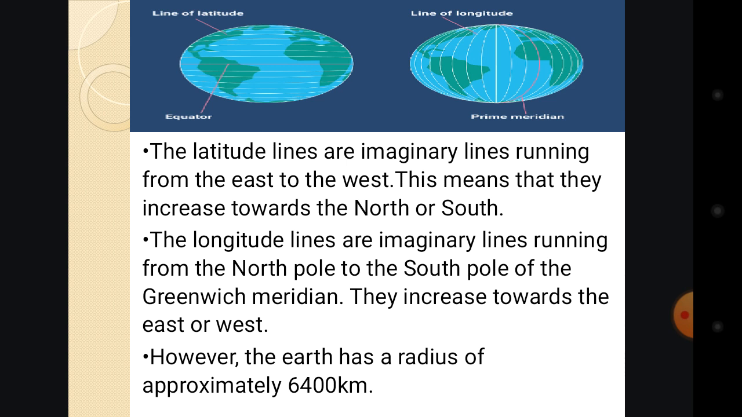But the line of the longitude is an imaginary line running from the north pole to the south pole, and when we say something like that, we are talking about vertical. So this one is the longitude line, and it increases toward the east or the west. So these are the two lines that divide the Earth, the longitude line and the latitude line.